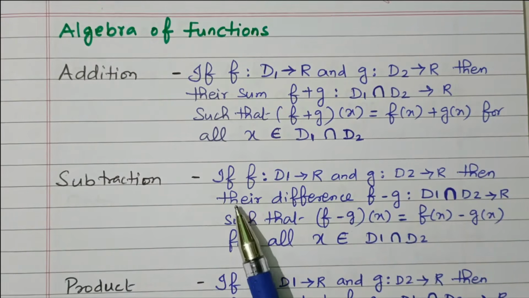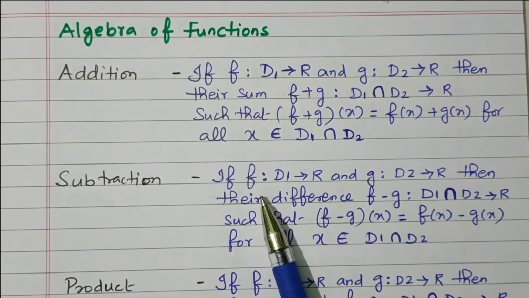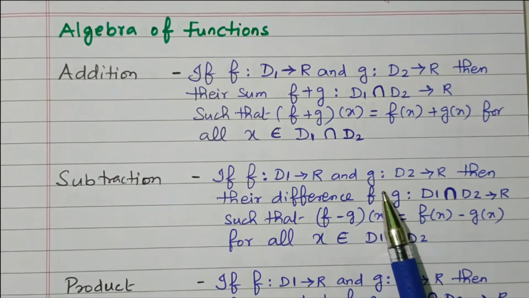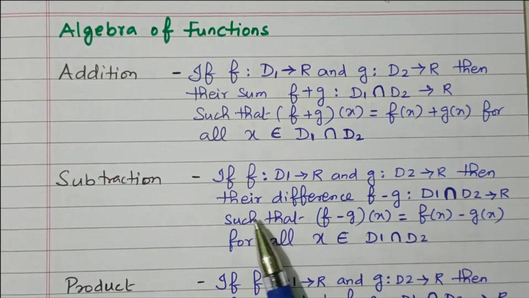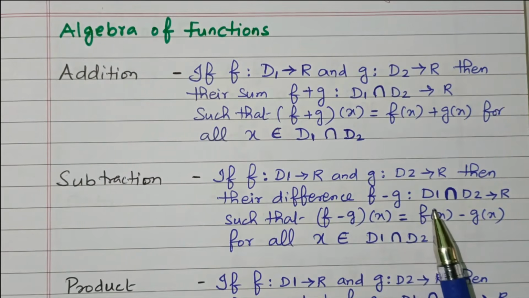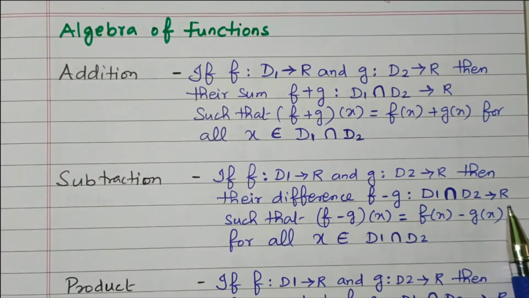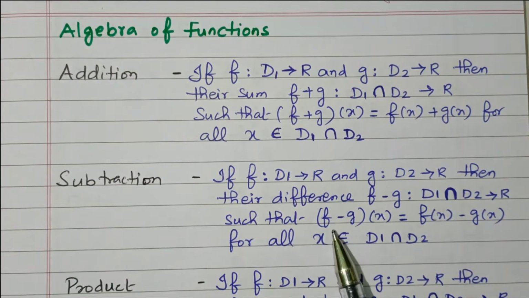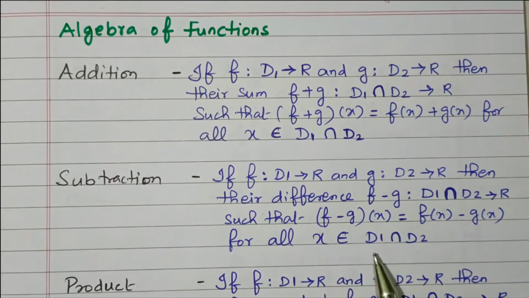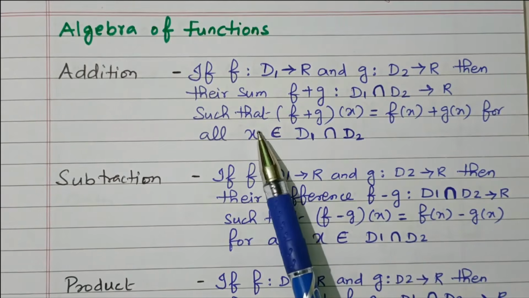Similarly, subtraction. If function f is such that D1 relates to R and function g is such that D2 relates to R, then their difference f minus g is such that D1 intersection D2 relates to R. So we can write f minus g of x equals f of x minus g of x for all x in D1 intersection D2. So it is very similar to addition.